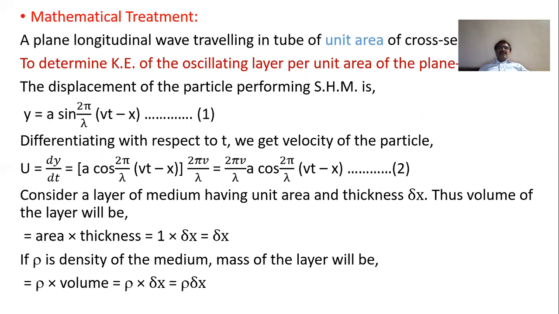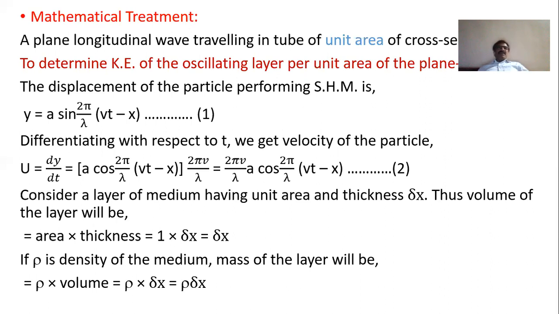This particle is performing SHM because the wave is propagating through the medium. For example, if the wave is traveling in the positive x direction, the particle performs SHM along the y direction, and at any instant its displacement is y = a sin (2π/λ)(vt − x), where v is the velocity of the wave in the positive x direction, and x is the distance traveled by the wave at the instant of time t when displacement y is measured.